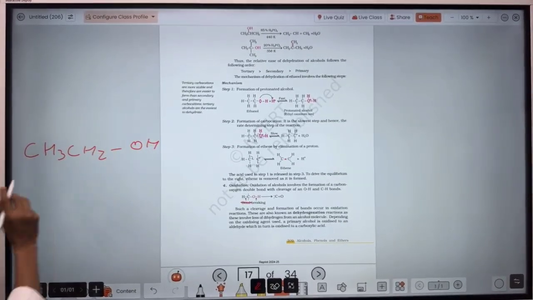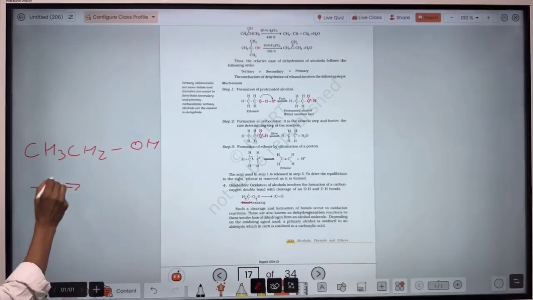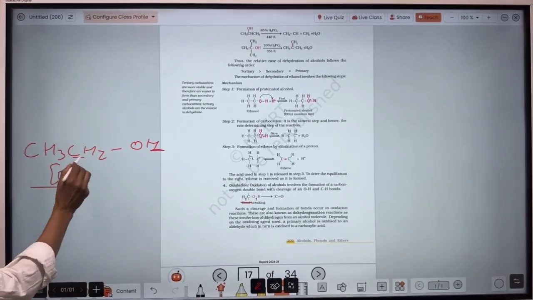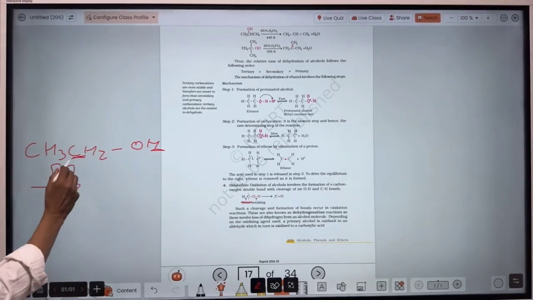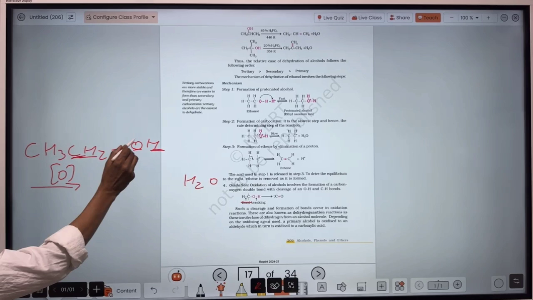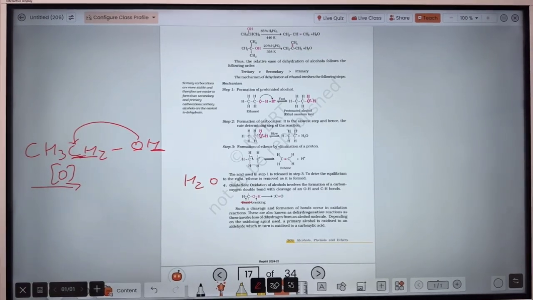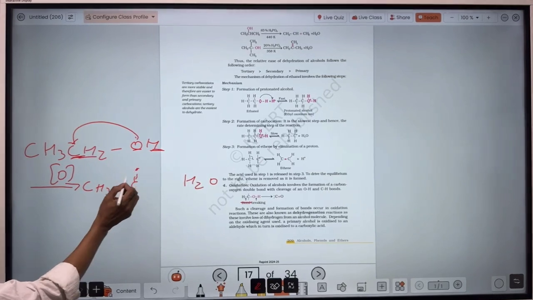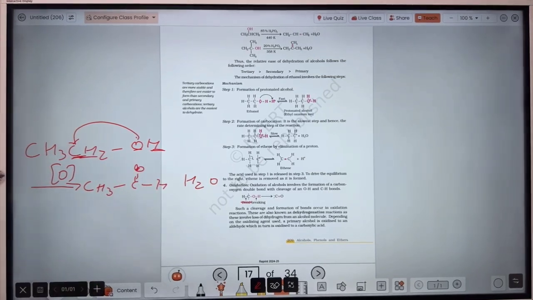This is the primary alcohol. So when an oxidizing agent is taken, the hydrogen of OH and the hydrogen of the alpha carbon will be released from there. So that will form H2O. Now this oxygen will form a double bond to this carbon, and it is at the terminal end. So that's why there will be formation of aldehyde.